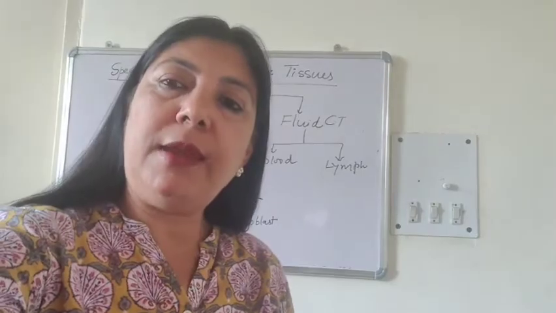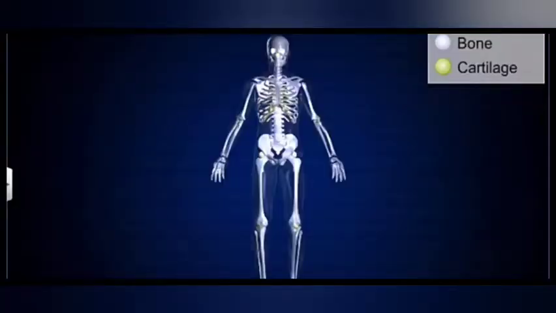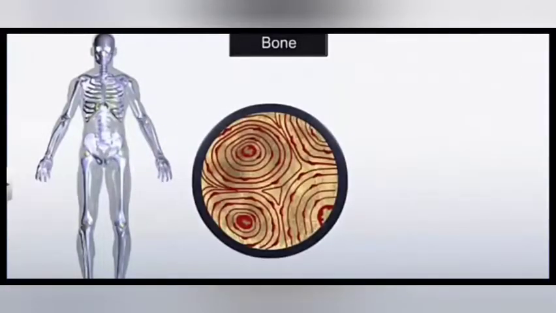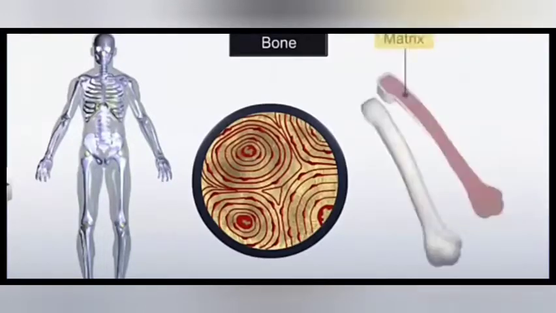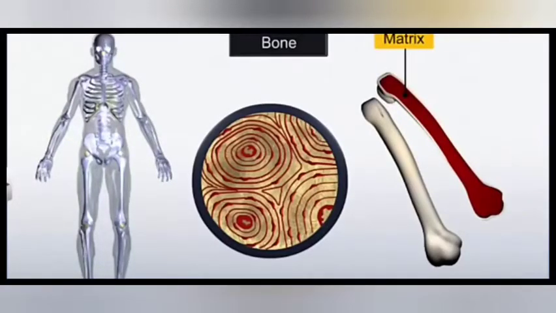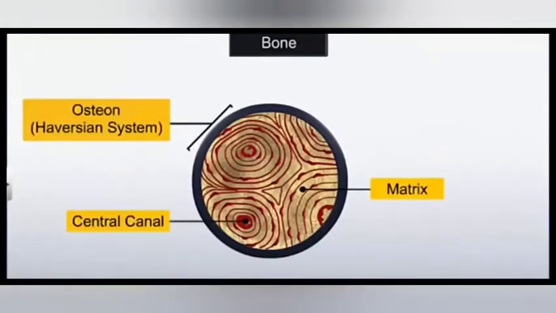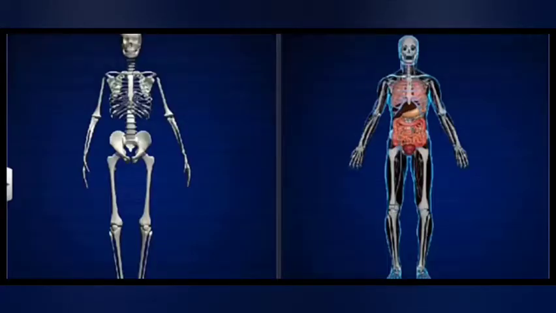Let's see with the help of animation. You can see that 90% of our skeletal system is made up of bones. Bones are providing the framework of our body. These bones, as I mentioned, are made up of concentric rings of Haversian canal system. The matrix is rigid because the osteocytes, which are bone cells, produce the matrix which is having calcium salts and collagen fibers.